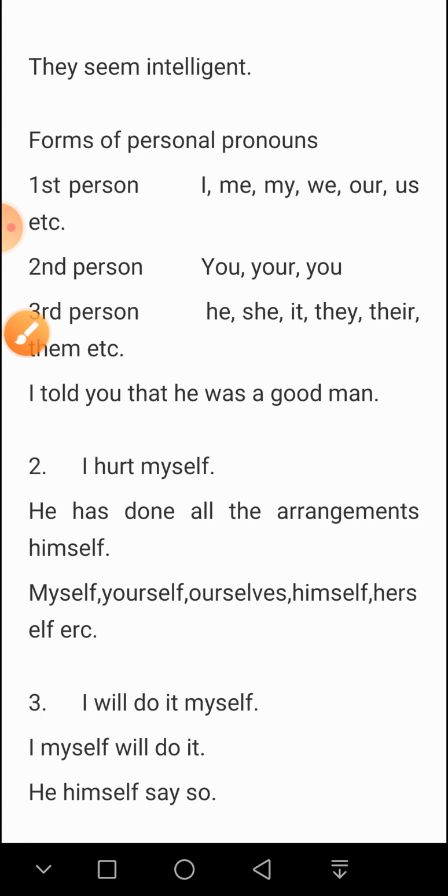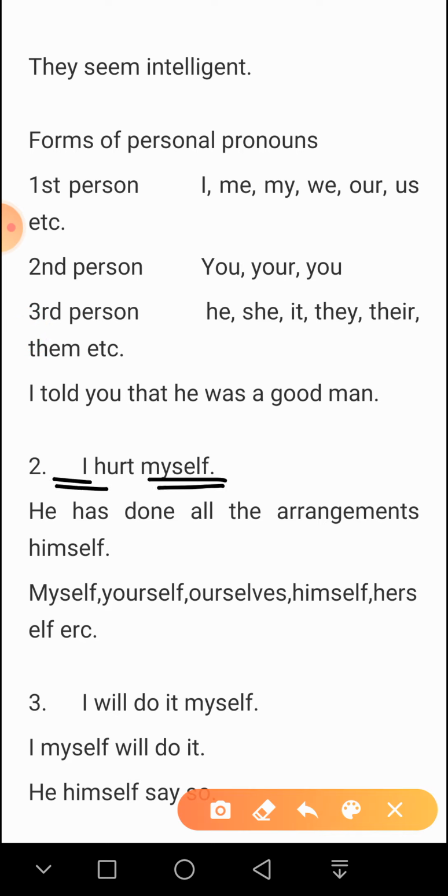But in the case of reflexive pronouns, we do not use these compound personal pronouns along with personal pronouns. What is the difference? The compound personal pronoun, when we use it together with a personal pronoun, becomes an emphatic pronoun. But when we use these two separately, then these are reflexive pronouns.